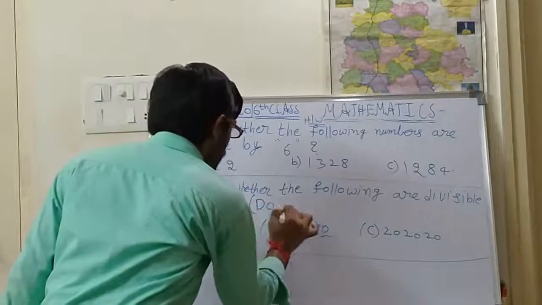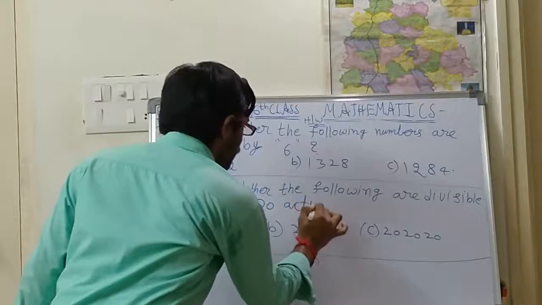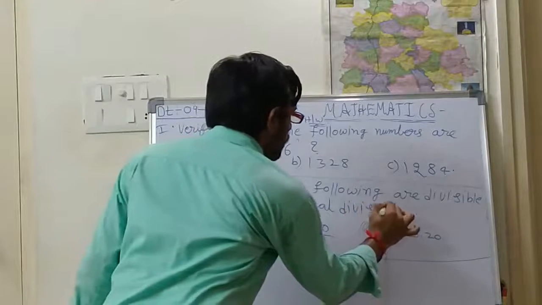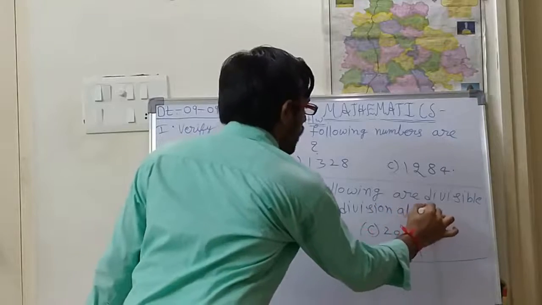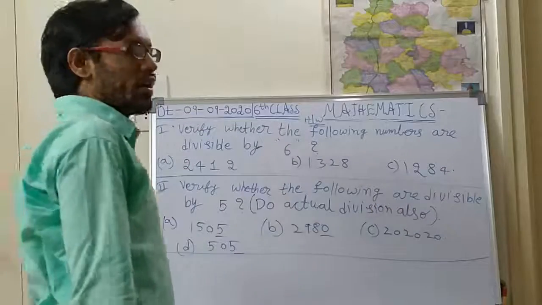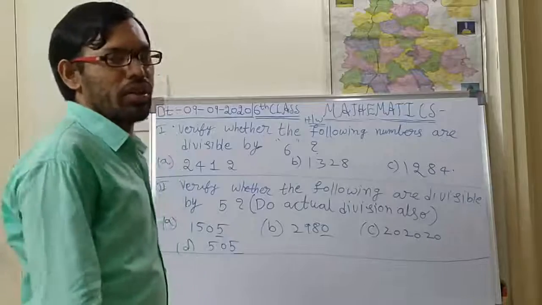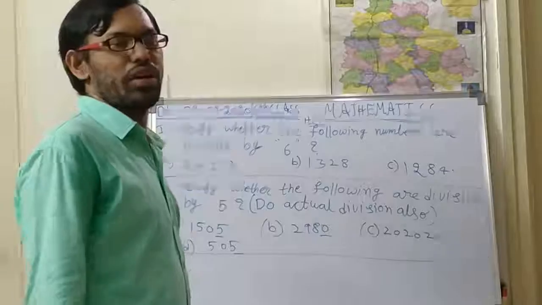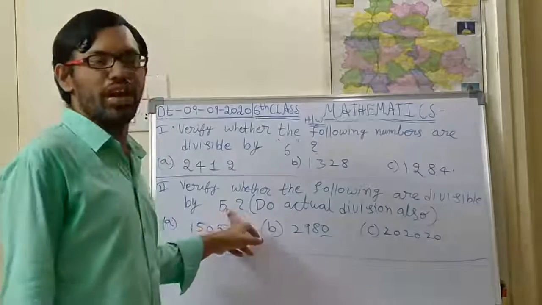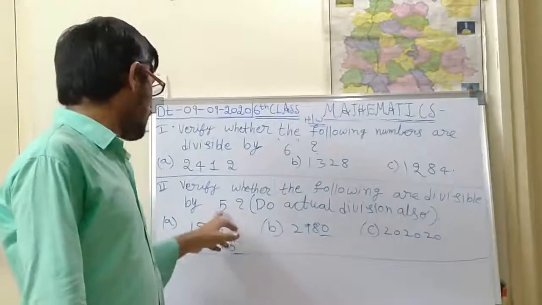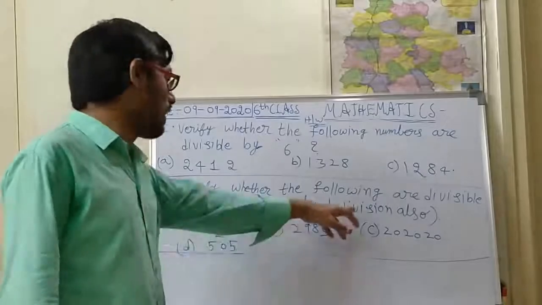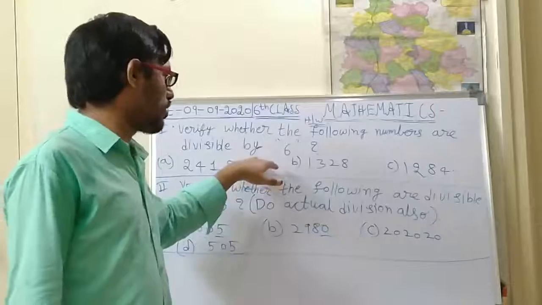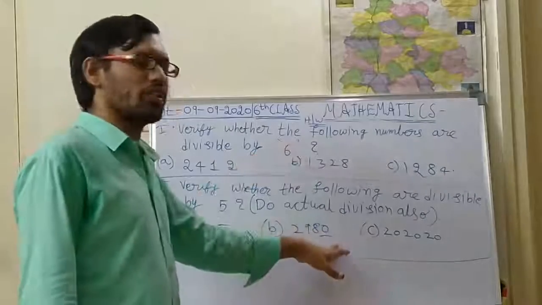I am writing here, do actual division also. Like this also in the exam they will be giving. Not only verifying, but actual divisions also will be given for the 5 and 10 table. Only for the 5 you are supposed to verify and do the actual division also. For the earlier one no need for actual division, just verify. For this I want the actual division.